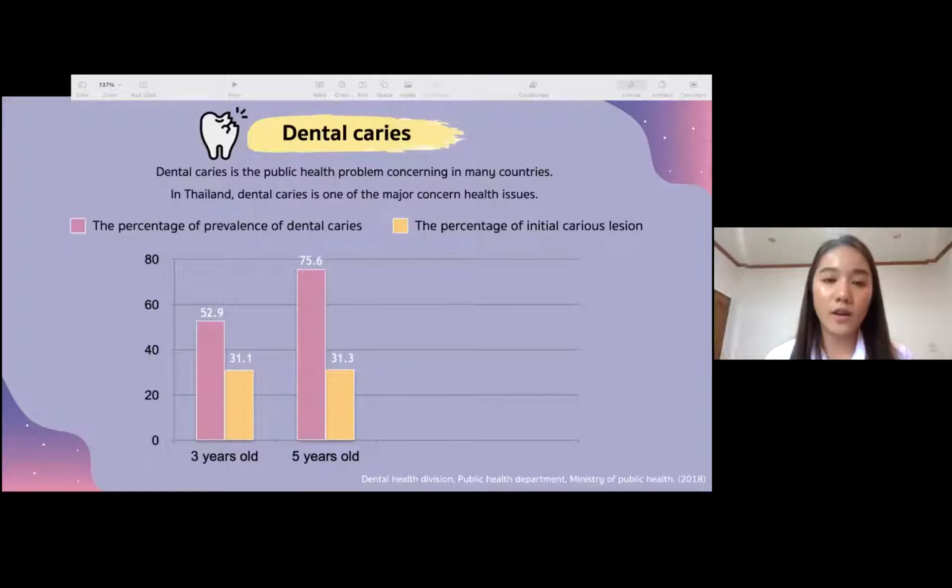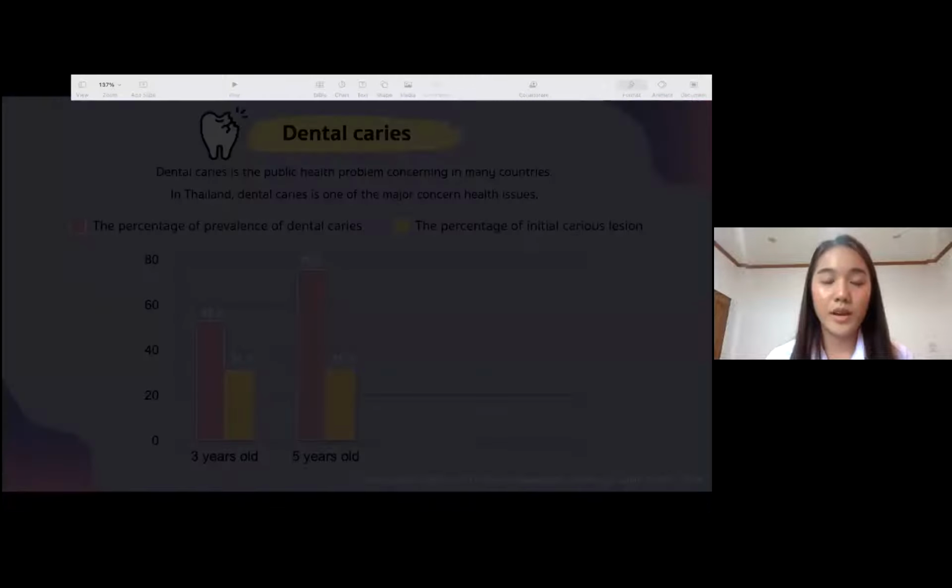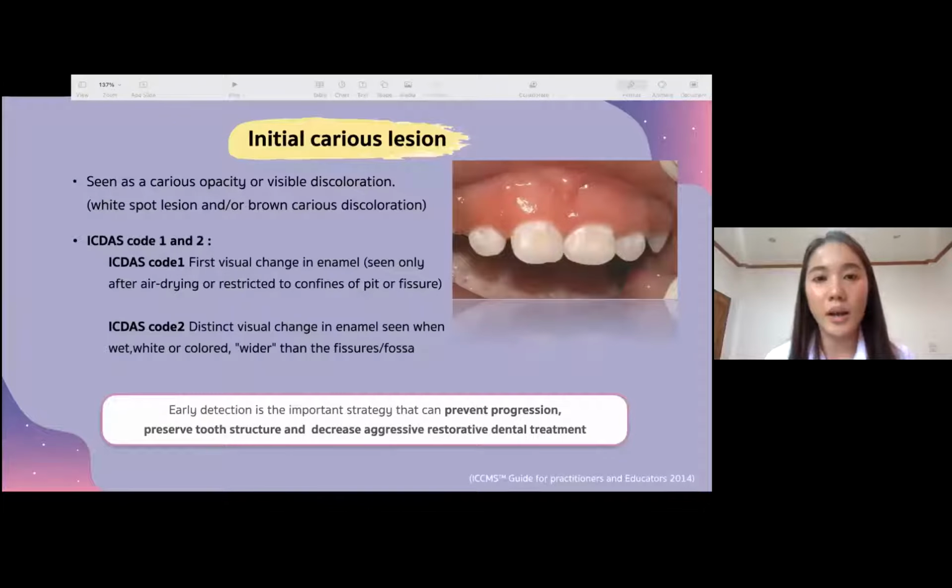The percentage of initial caries lesions in 3 years old children is 31.1, and in 5 years old children is 31.3. The initial caries lesion in primary teeth could be observed from the discoloration of enamel, occurring in chalky white or brownish color, which could be classified in ICDAS code 1 and 2.